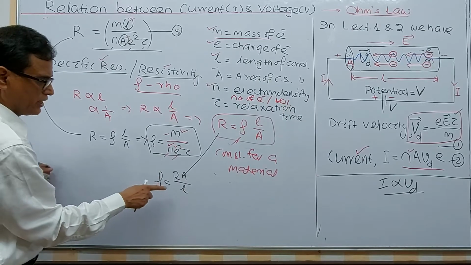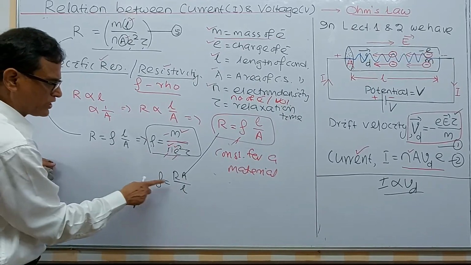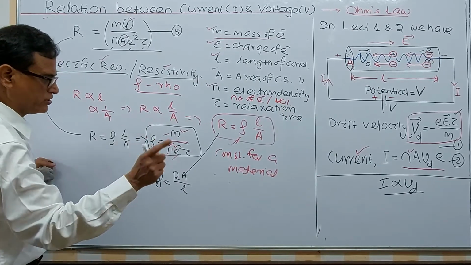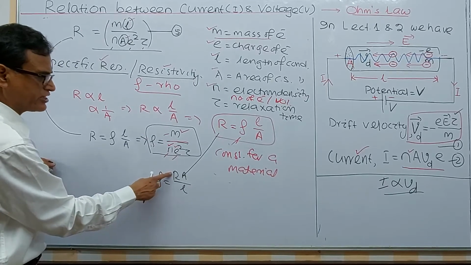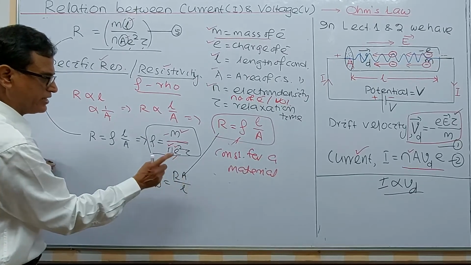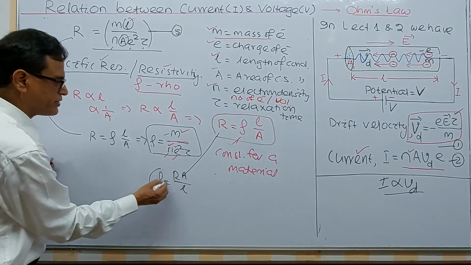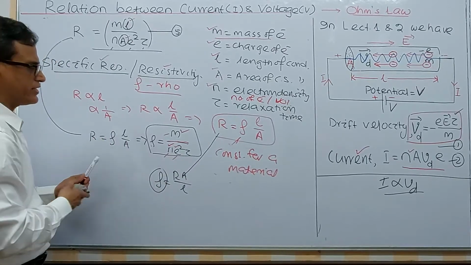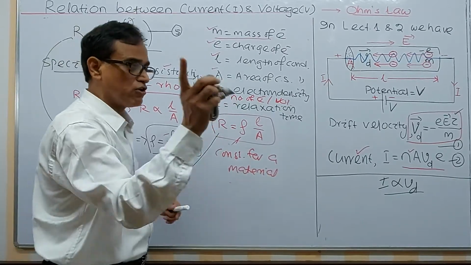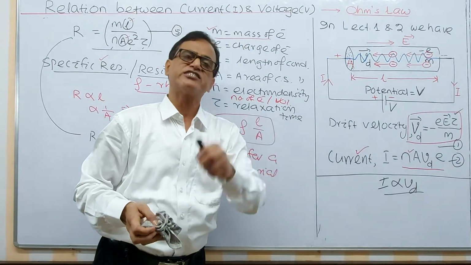You may be asked, if length changes, what happens to resistivity? No change. If length changes, resistance changes. If area changes, resistance changes. But this remains constant for a particular material. As long as the material remains constant, the specific resistance remains constant.